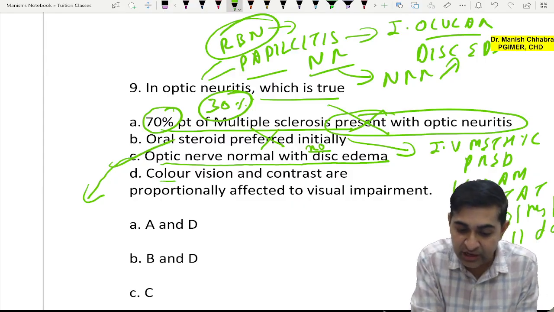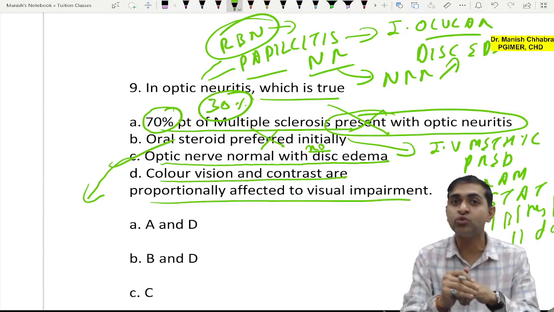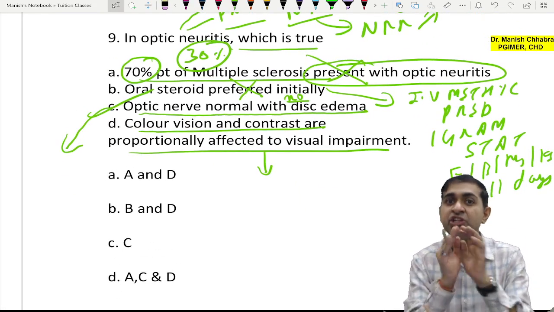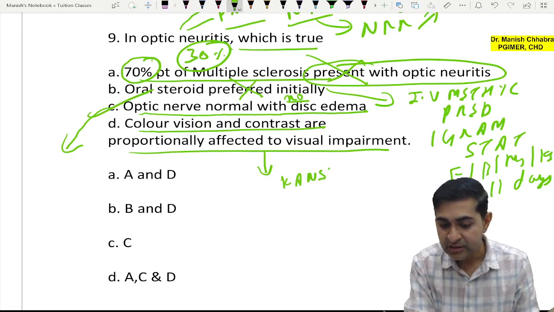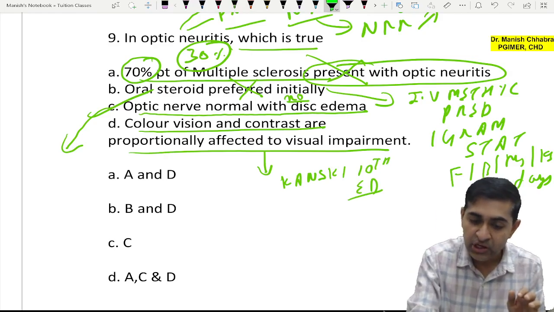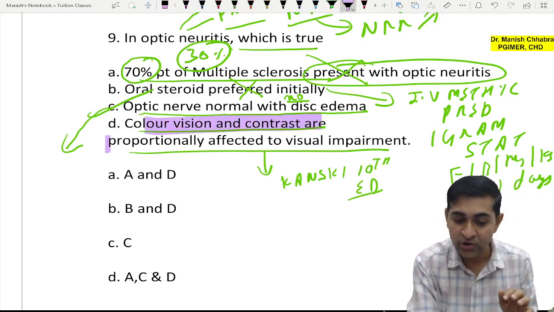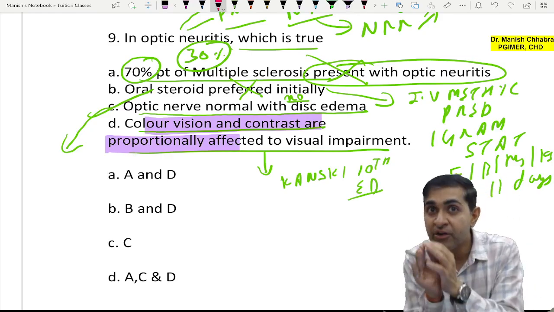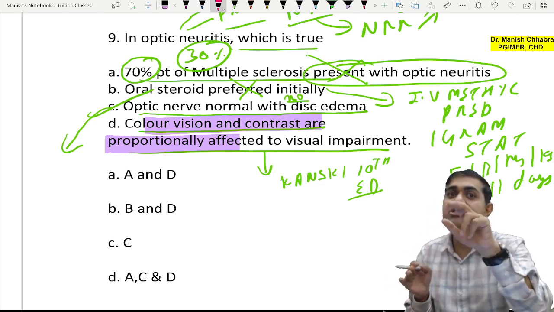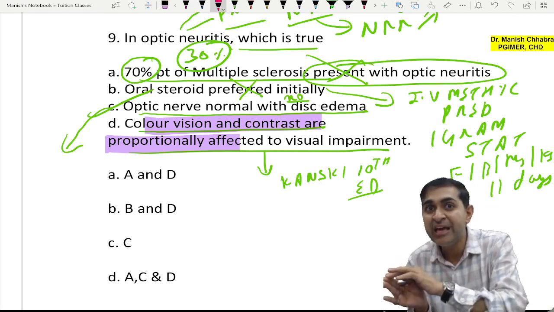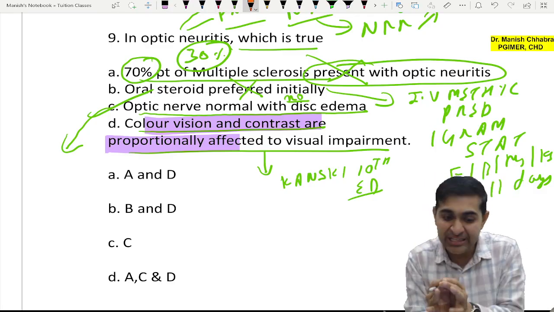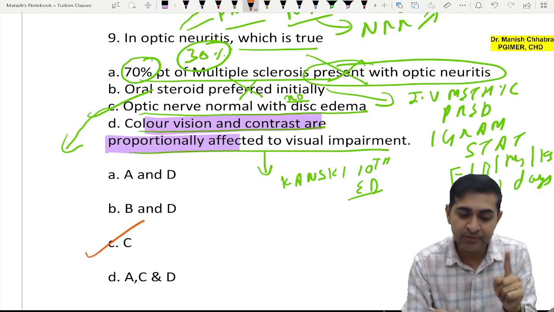And what about this? Color vision and contrast are proportionally affected to visual impairment. Now guys, see, it is clearly mentioned in your Kanski 10th edition that of course there will be loss of vision, loss of contrast sensitivity and also of color vision, but the recovery of contrast sensitivity or color may be earlier than the recovery of vision. Yes, so based on this, the option which I will pick is C.